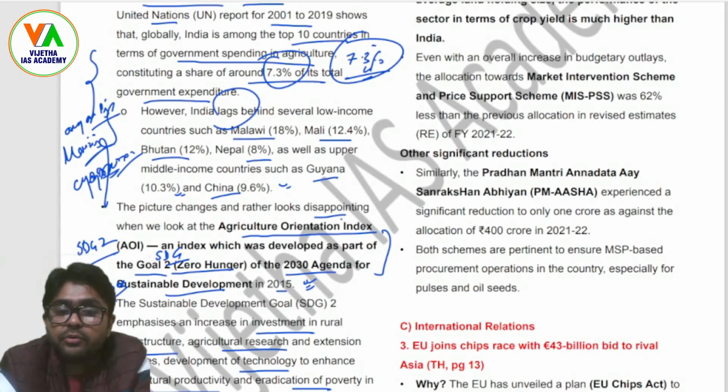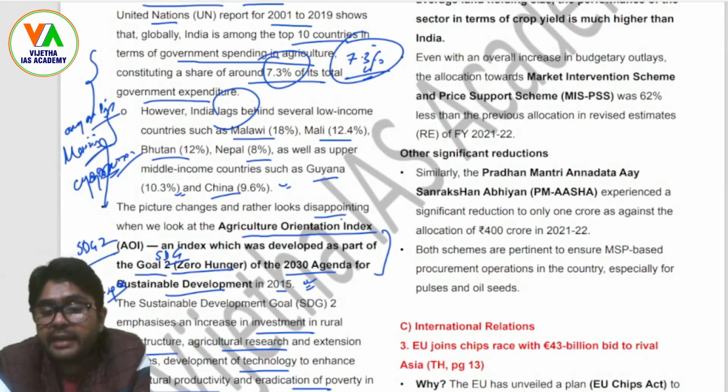So that was all about agricultural settings in India and about the agriculture orientation index that was in the news.